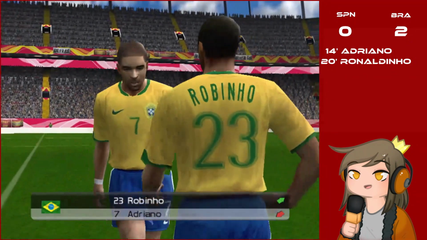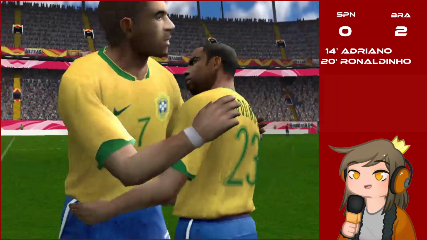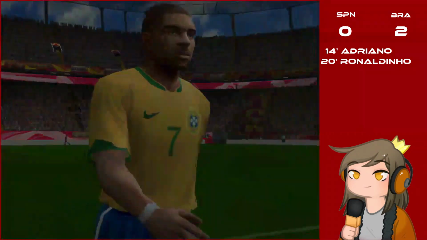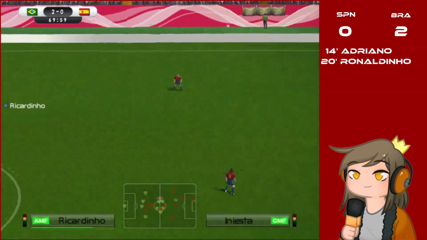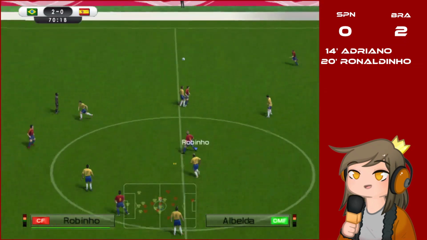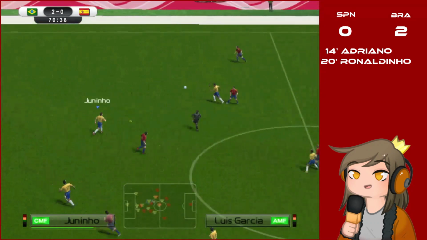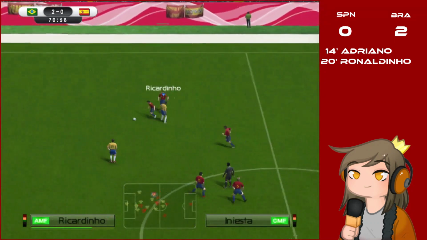Substitution on the Brazilian side. Adriano #7 comes up for #23, Robinho. Casillas has the ball. Sends it ahead to Ricardinho. No, it's Juninho who recovers the ball.